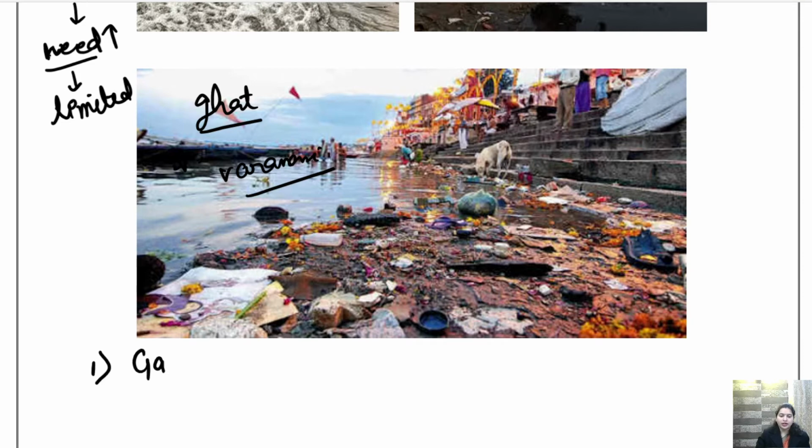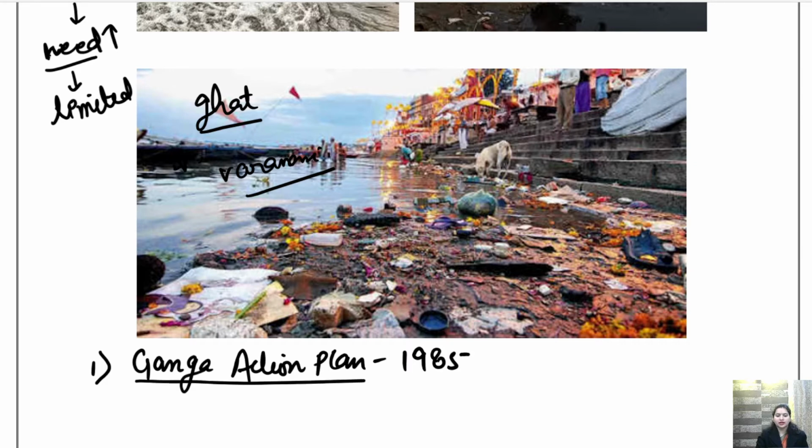In the year 1985 they started a Ganga Action Plan, with the only motive to clean the ghats of Varanasi. Banaras का ये जो Ganga ji है उसको clean करने के लिए they started this Ganga Action Plan.